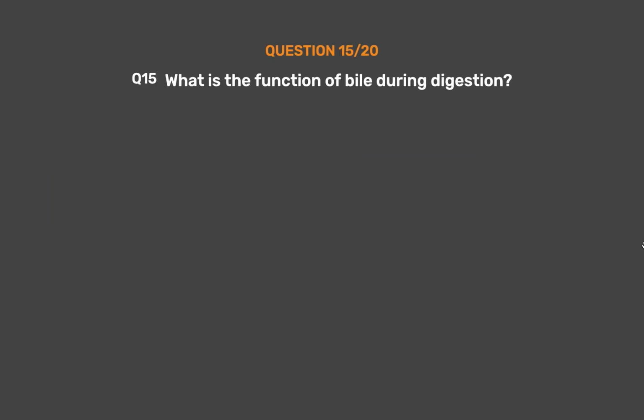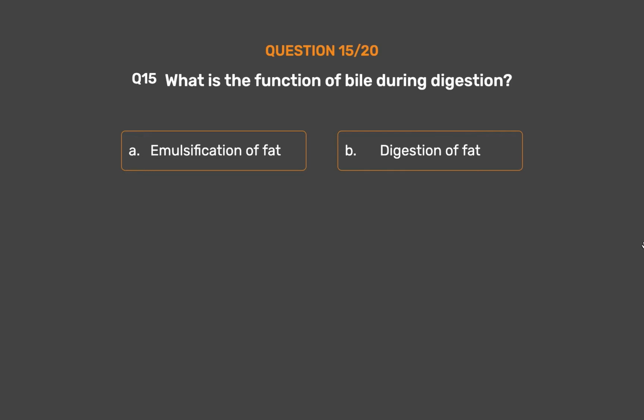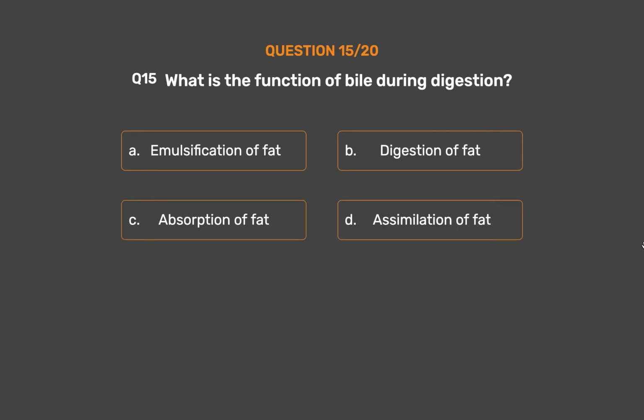Question number 15. What is the function of bile during digestion? Option A. Emulsification of fat. Option B. Digestion of fat. Option C. Absorption of fat. Option D. Assimilation of fat.